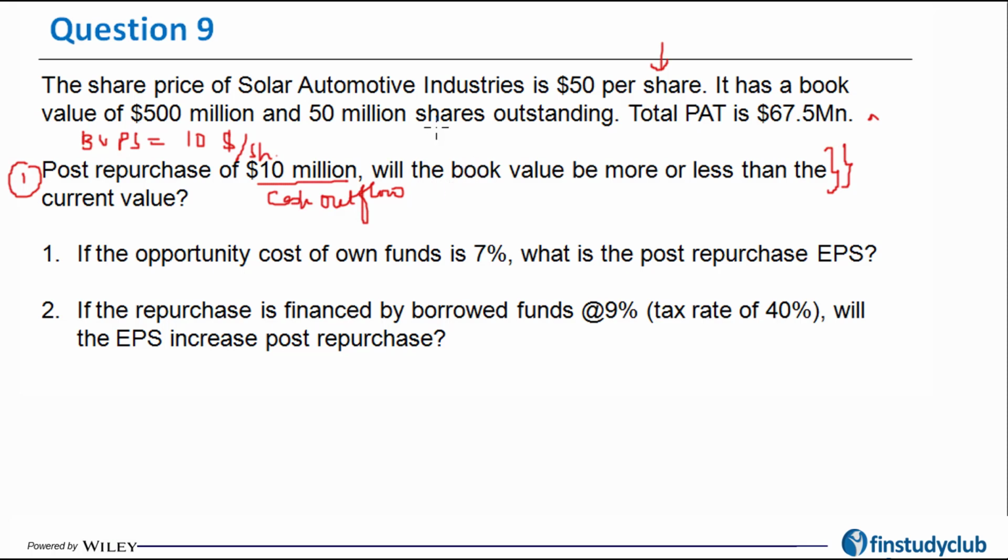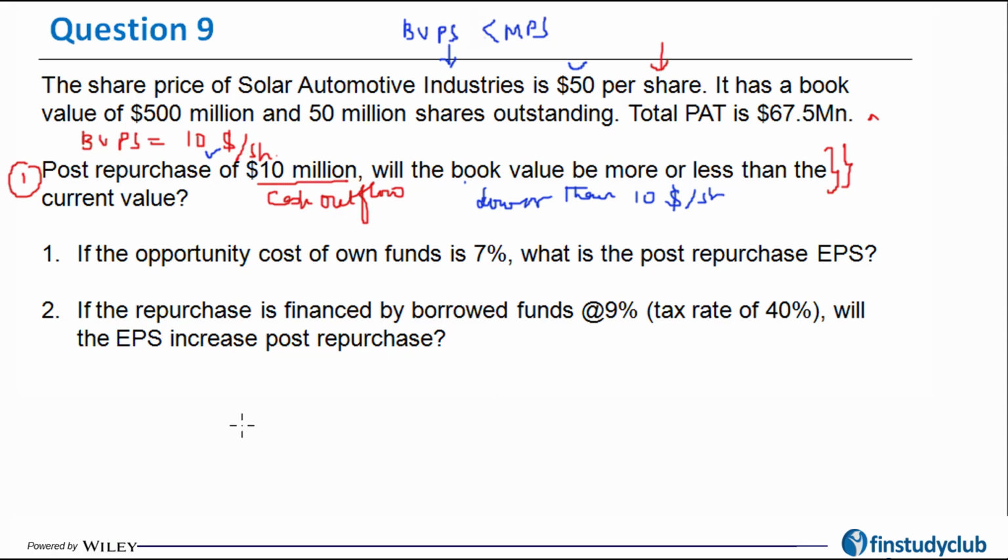Now if I recall the concept, if the book value per share before this buyback is lower than the market price per share, which means this particular scenario here, then post buyback this book value is going to fall further. So if I look at it, the book value is 10 whereas my market price is 50. Therefore I can say that my book value post repurchase will be lower than the existing book value. The question is, by how much?